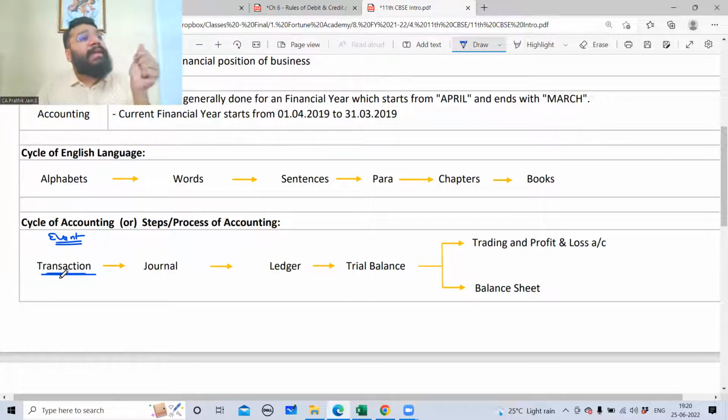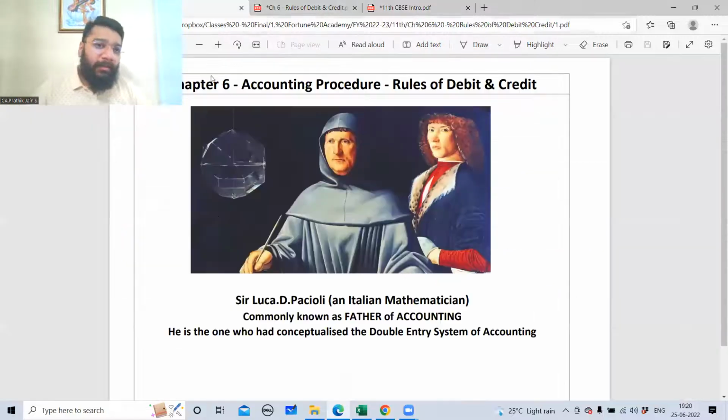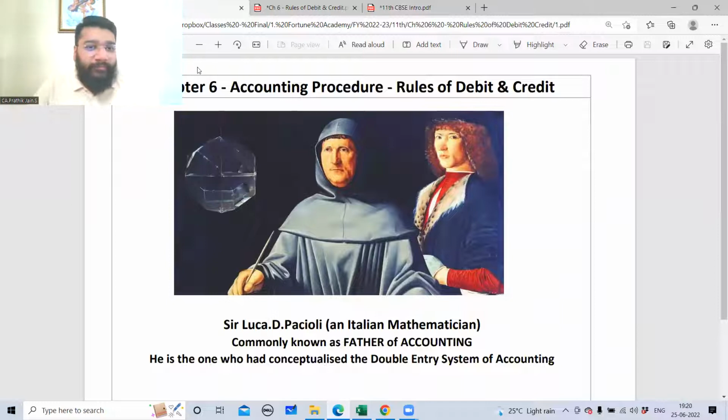So once you identify a business financial transaction and once you measure it in terms of money, you have to start recording. So this is the place where the recording begins. Recording in the form of a journal. While you do the recording in the journal, you need to follow the rules of debit and credit, right? So who has given these rules of debit and credit? What are these rules of debit and credit? Can you look at this gentleman on his screen? He is called Sir Luca di Pacioli.